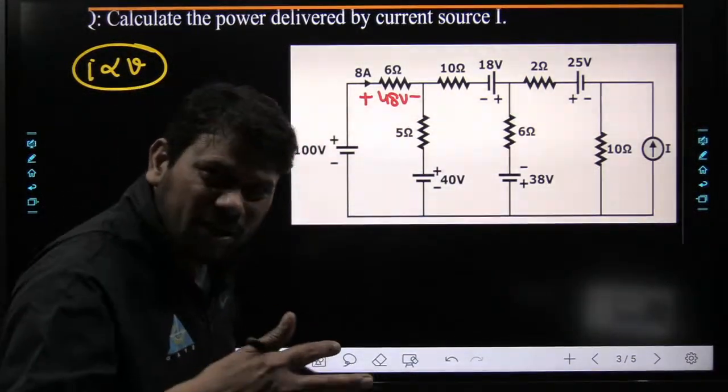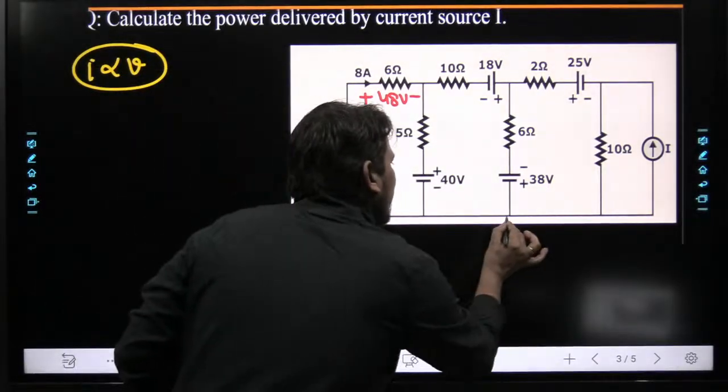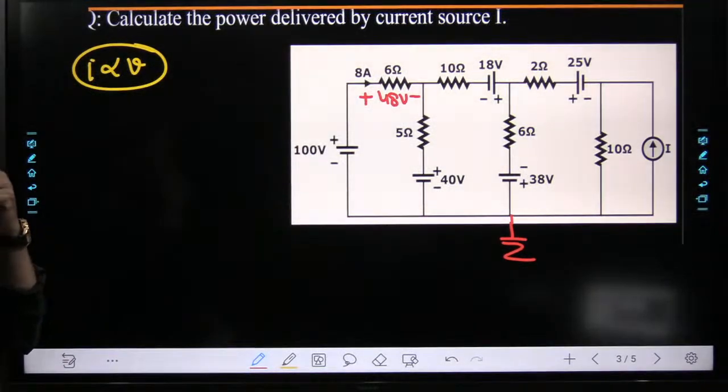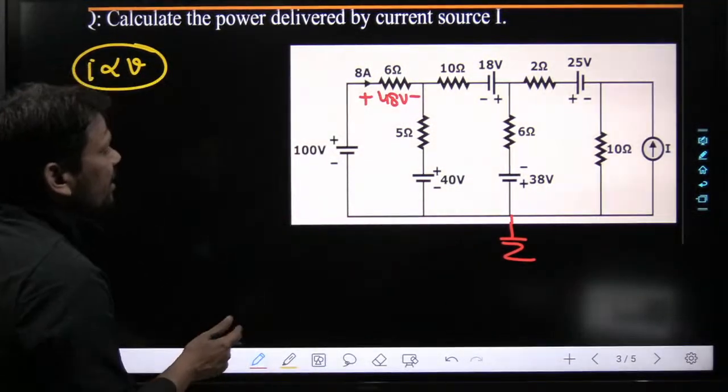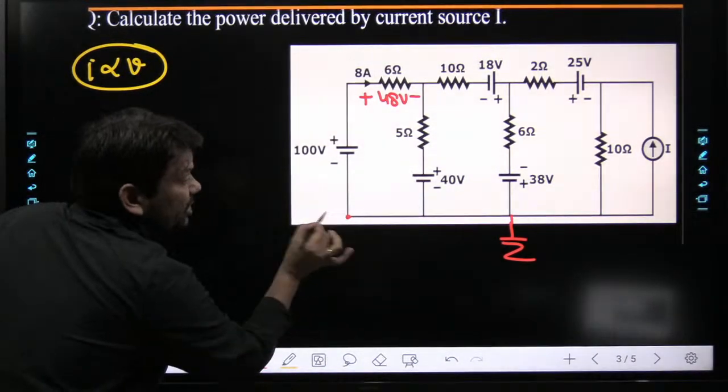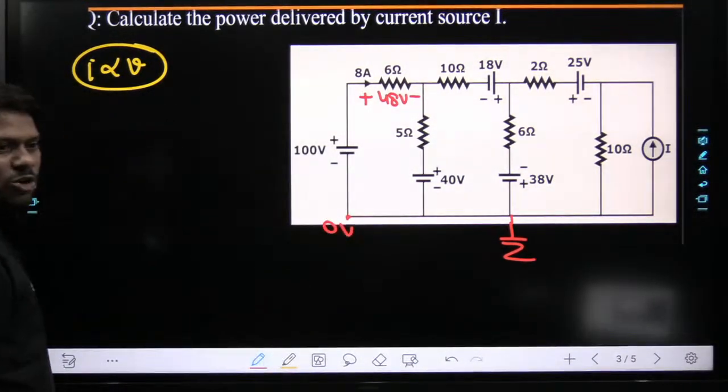Now any circuit, whatever circuit we want to handle, we always require one reference point. We always require some reference point. So with respect to this reference point, can you tell me, dear, how much voltage will appear at this node? It is nothing but 0 volt.